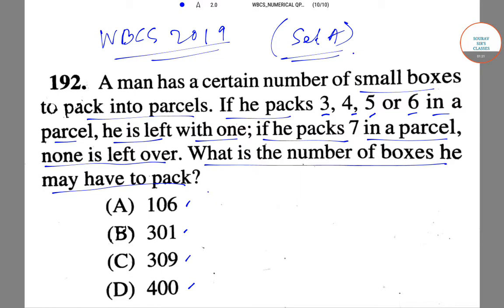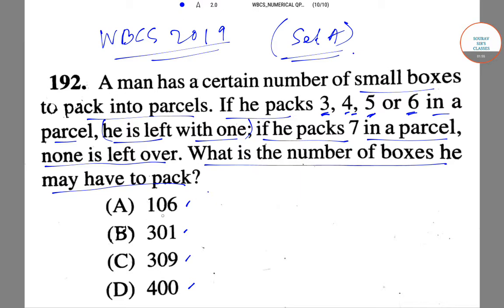So the first thing is that since if he packs 7 in a parcel, there is no box left over, the number of small boxes must be divisible by 7. So that is the first criterion. And the second criterion is that the number of boxes when divided by 3, 4, 5 or 6 will give 1 as the remainder, since he's left with 1 box.